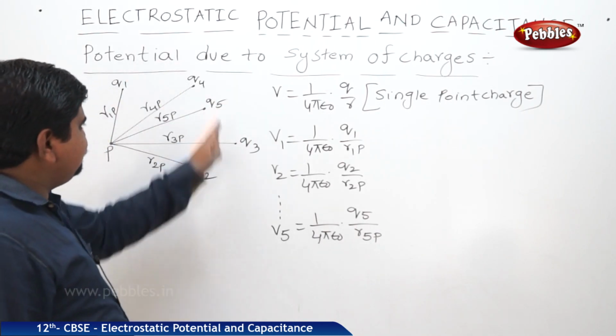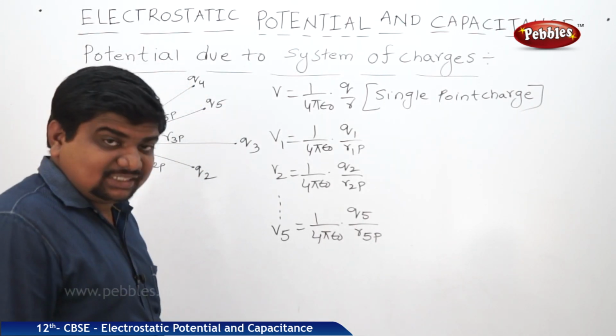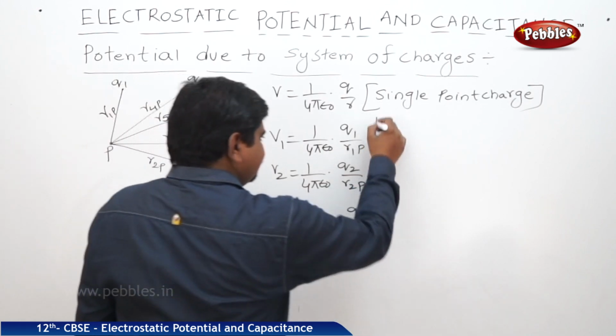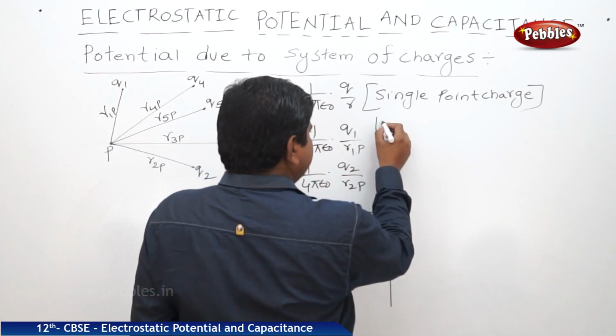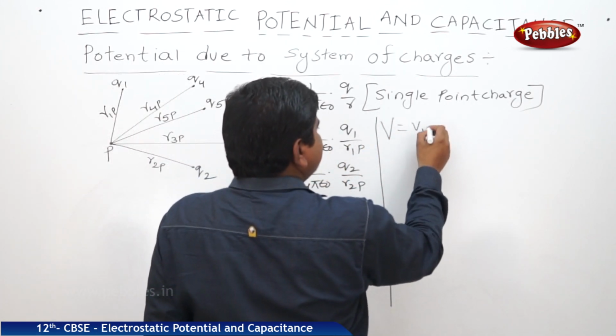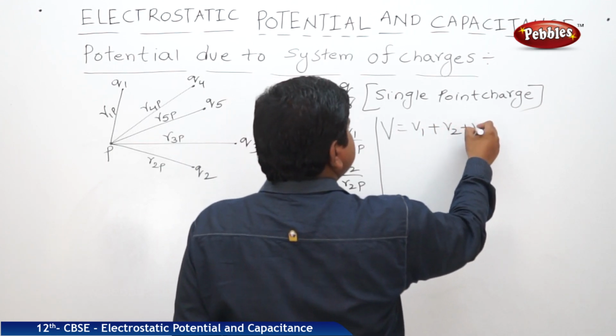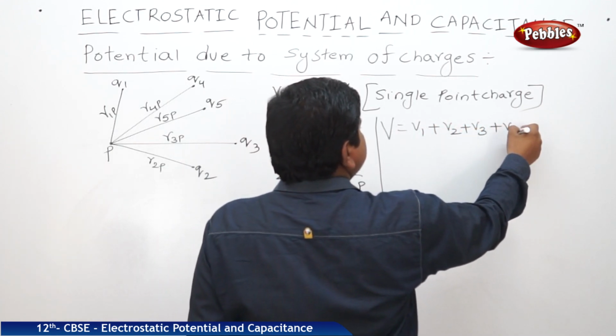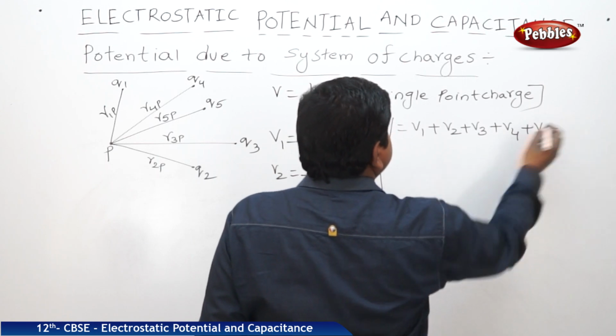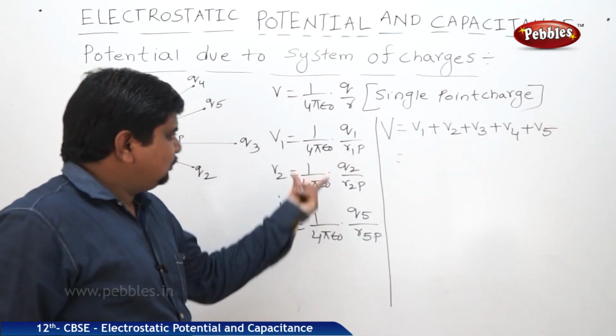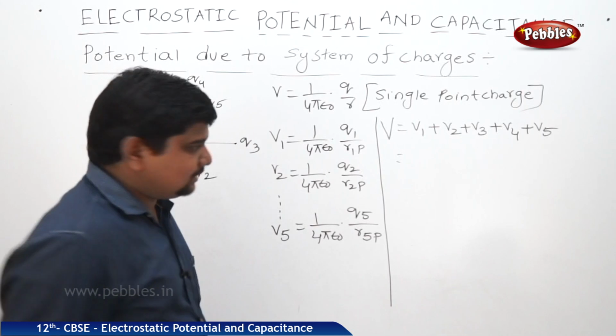Now, what is the potential due to all these multiple charges? It is nothing but the addition of all. Therefore, capital V is equal to V1 plus V2 plus V3 plus V4 plus V5. In all, 1 by 4 pi epsilon naught is common.